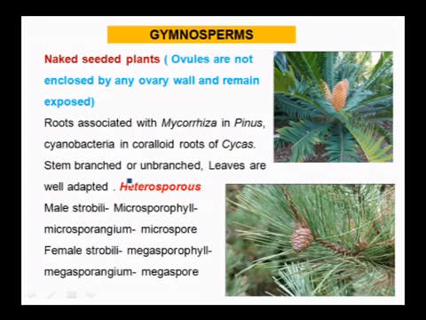Leaves are well adapted. And they are heterosporous; again here they produce male cones and female cones. Male strobili, that is the male cone, is formed. Within that male cone we get clusters of microsporophylls, and those microsporophylls have microsporangium. In that microsporangium microspores are produced. Like that, the female strobili or female cone is made up of clusters of megasporophylls, and those megasporophylls have megasporangium, and within that megasporangium the megaspores are produced.